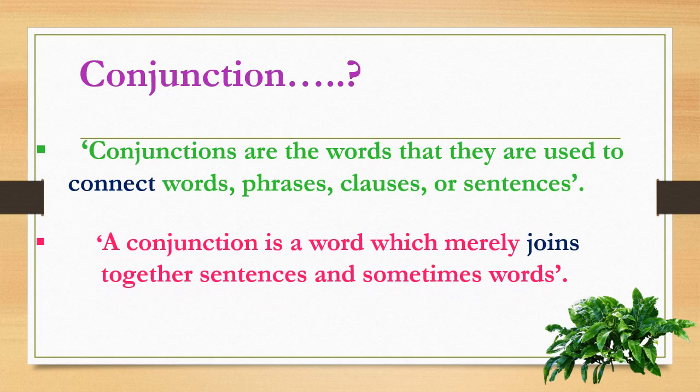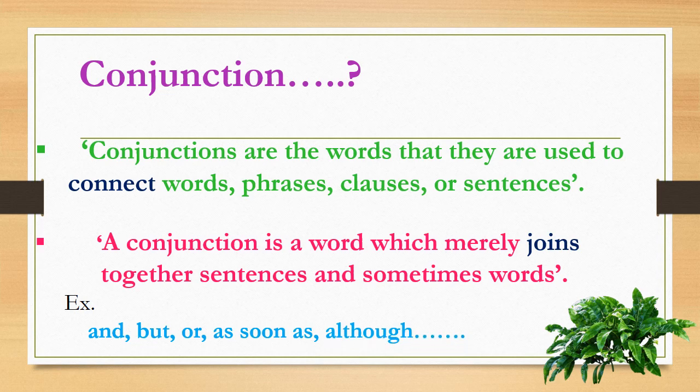A conjunction is a word which merely joins together sentences and sometimes words. For example, and, but, or, as, soon as, although.